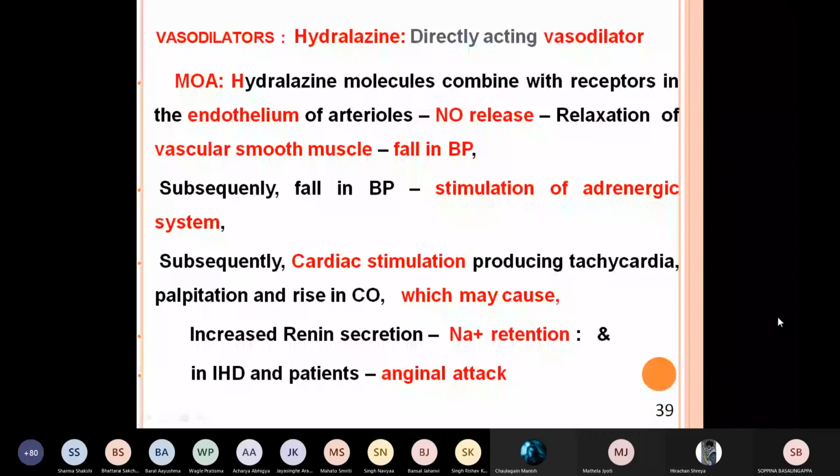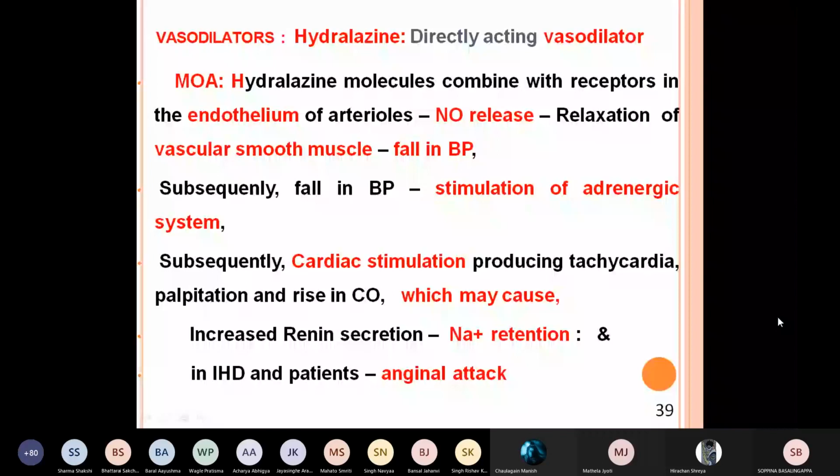Fall of blood pressure will stimulate the adrenergic system. So when more adrenaline is released, there is cardiac stimulation that causes tachycardia, palpitation, rise in the cardiac output, and it also increases the renin secretion, which will favor sodium and water retention.